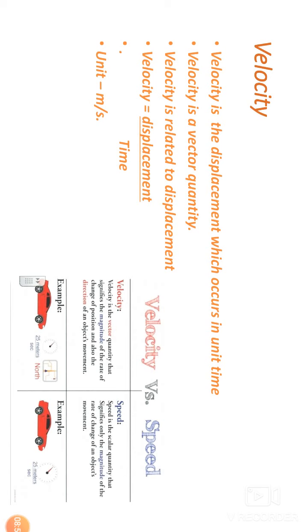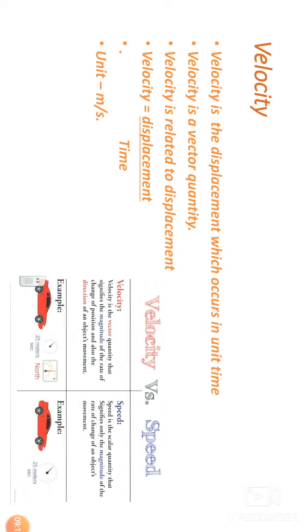Velocity is related to displacement, whereas speed is related to distance. These are the distinguishing points between speed and velocity. Velocity is equal to displacement upon time.